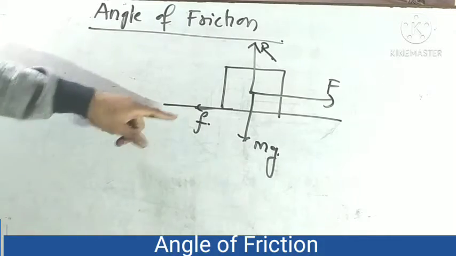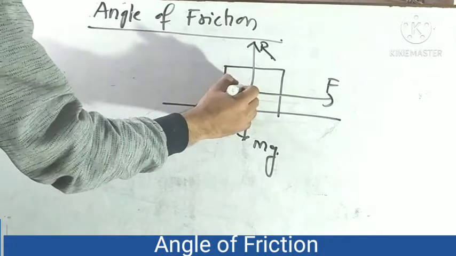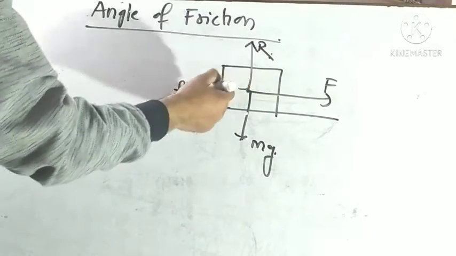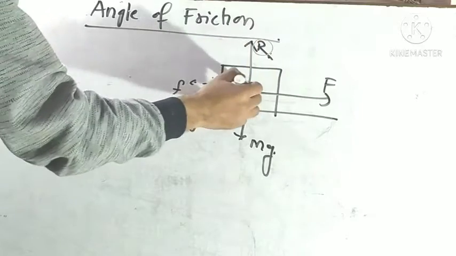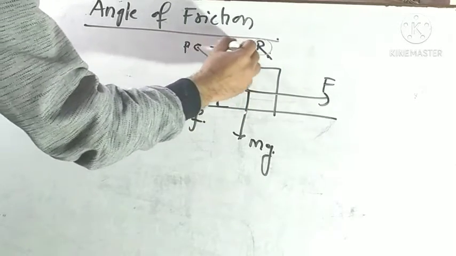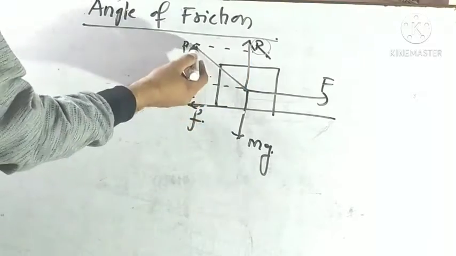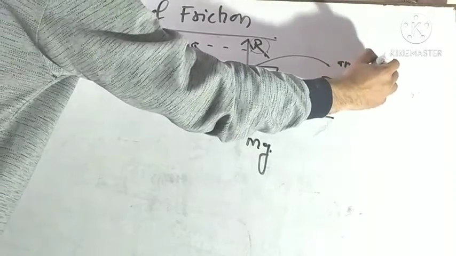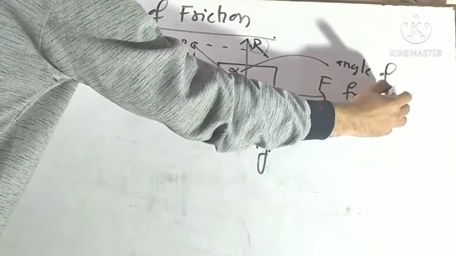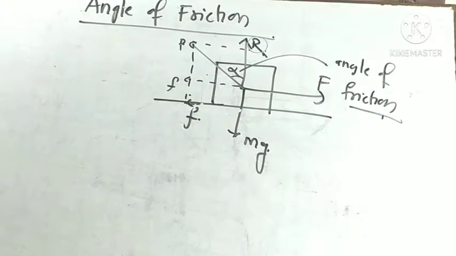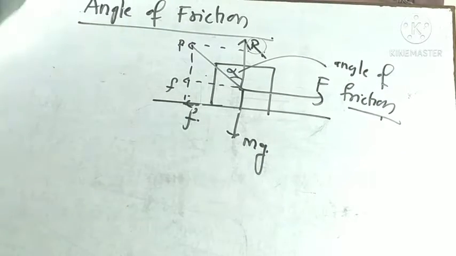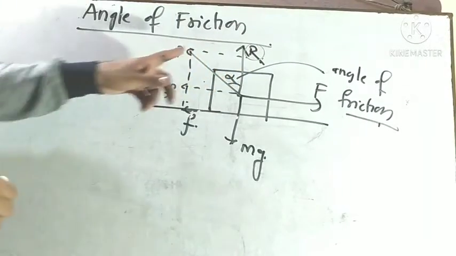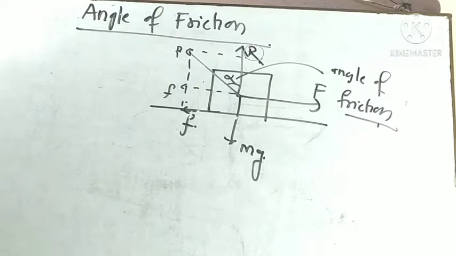That frictional force is called the limiting frictional force. So both are the same. Here, the resultant force between the normal reaction and the limiting frictional force is P. The angle between this resultant force and the normal reaction is alpha, and this alpha is called the angle of friction. So in this situation of limiting friction, the angle between the normal reaction and the resultant P is called the angle of friction.